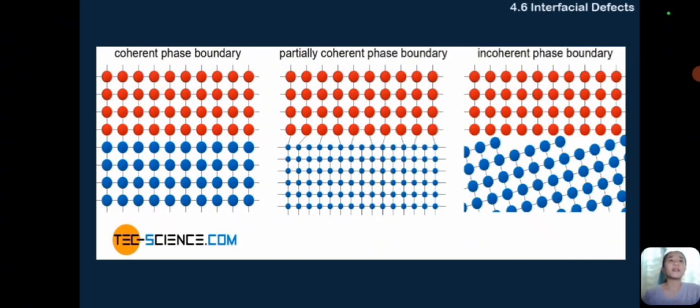Sa coherent, kung makikita nyo sa picture, yung atomic arrangement niya is aligned. Same yung crystallographic orientation nilang lahat. However, sa partially coherent naman, this is a so-so, mayroon nang misalignment dito. Sa incoherent naman, walang continuity at alignment at all.